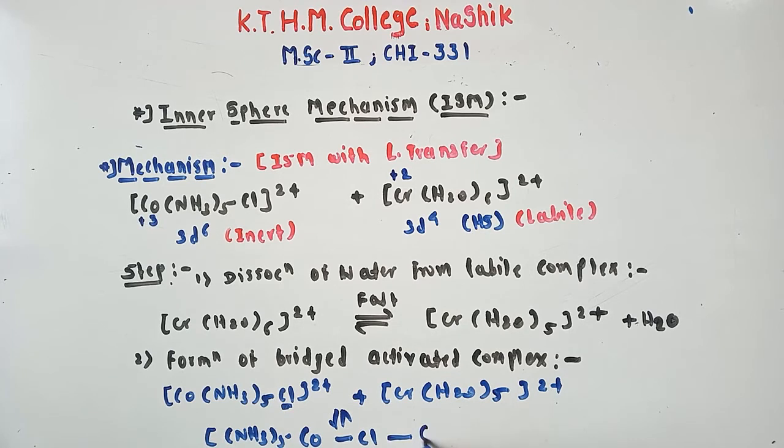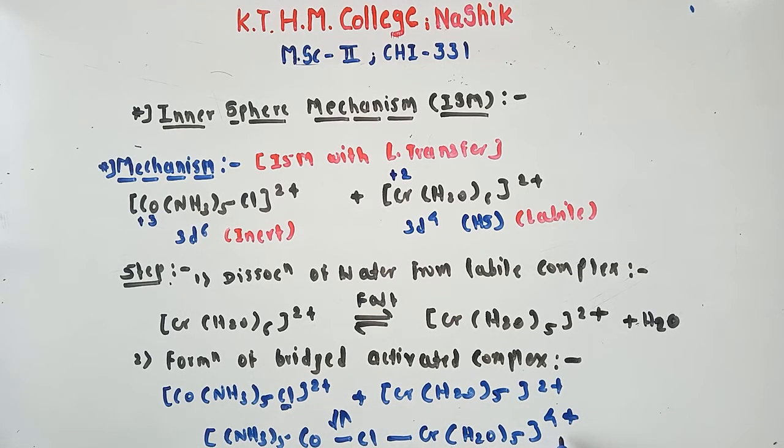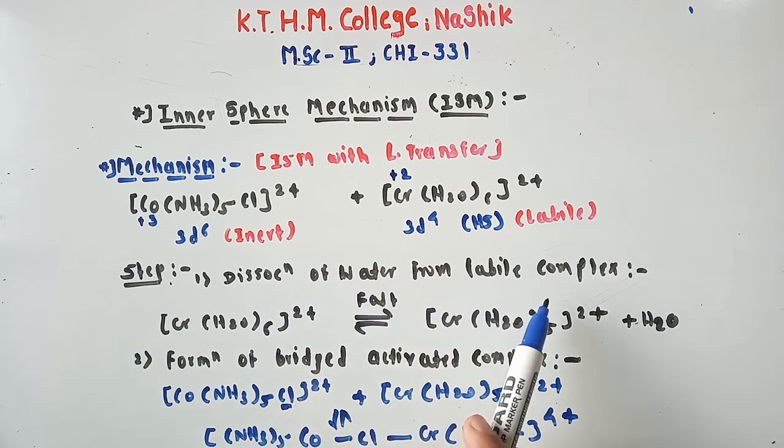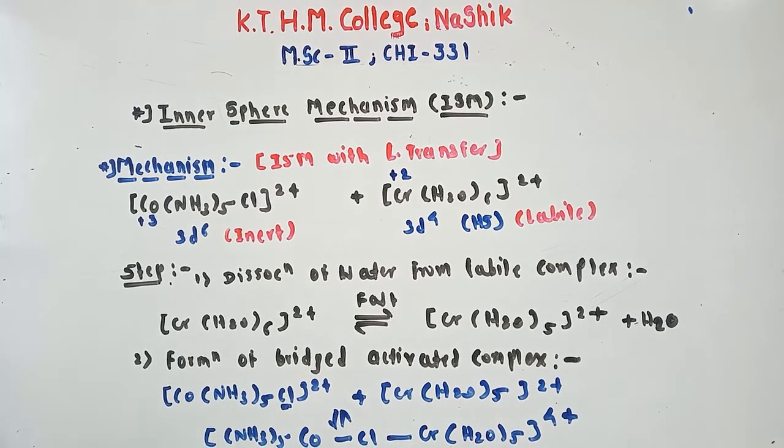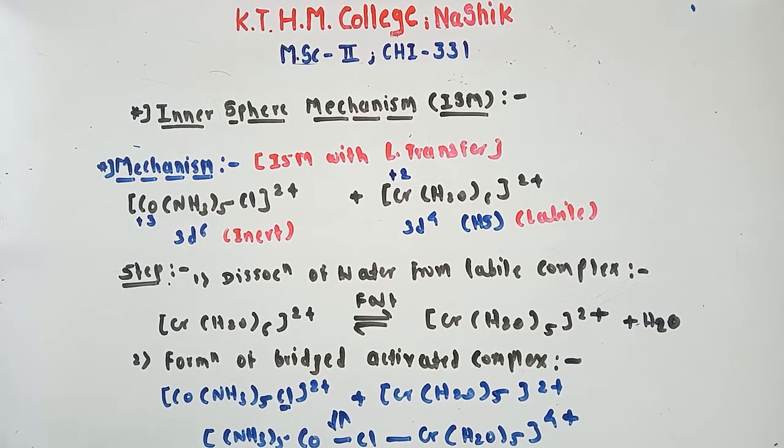Okay, Cr(H2O)5 with 4+. How does 4+ come here? 2+ from this complex and +2 from this complex, so equal to 4+. Here is the formation of the bridged activated complex. What was the first step? First step was dissociation of water from the labile complex. Second step is formation of a bridged activated complex. This is your bridged activated complex, and we can also say that this is the precursor complex.